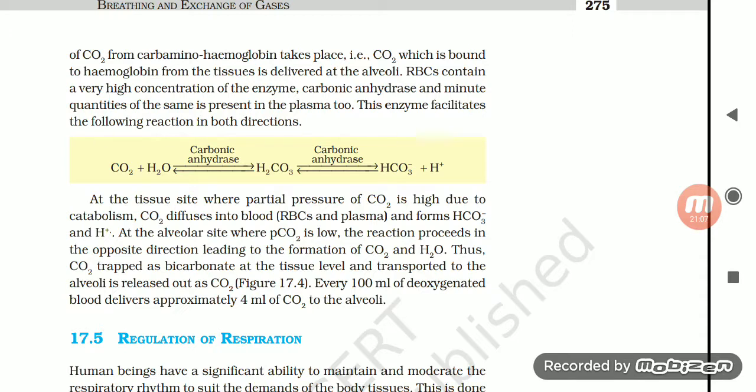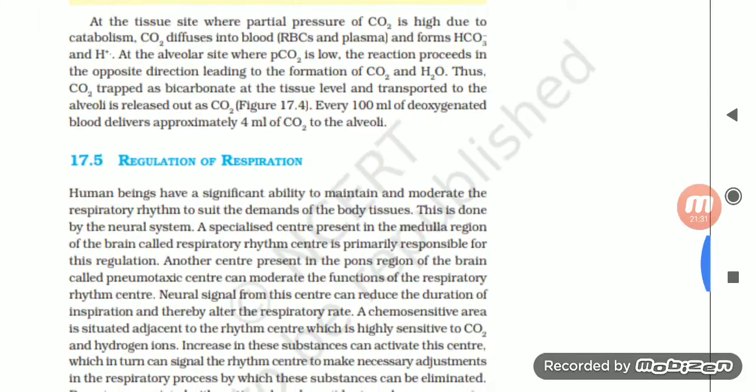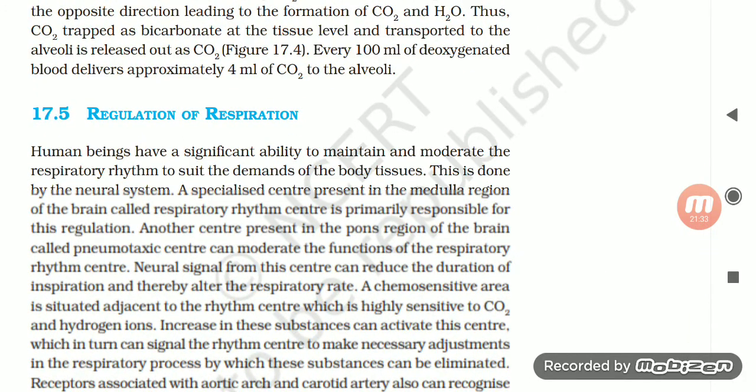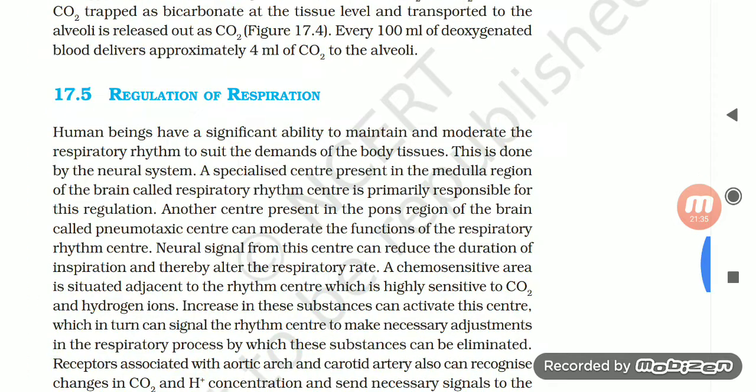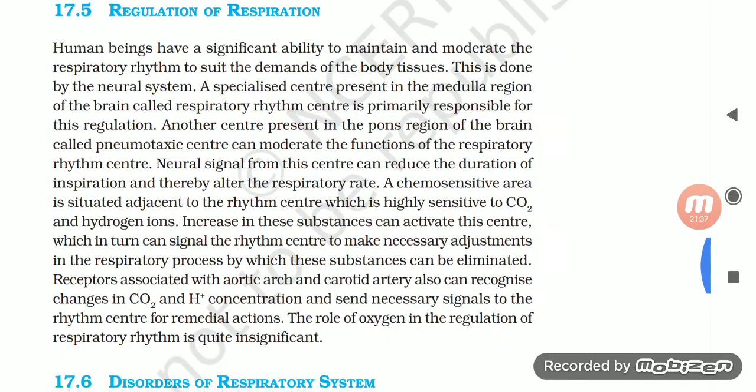At the alveolar side, where partial pressure of carbon dioxide is low, the reaction proceeds in the opposite direction, leading to the formation of carbon dioxide and water. Thus, carbon dioxide trapped as bicarbonate at the tissue level and transported to the alveoli is released out as carbon dioxide. Every 100 ml of deoxygenated blood delivers approximately 4 milliliter of carbon dioxide to the alveoli.